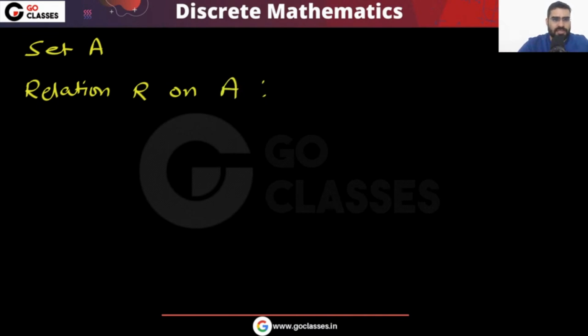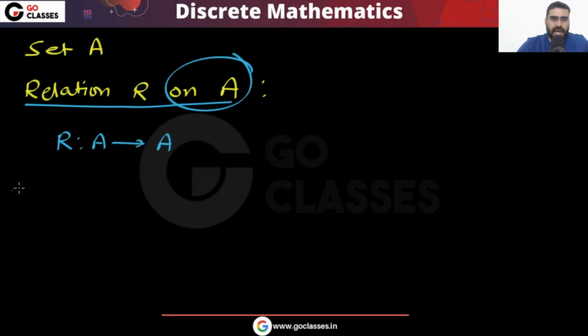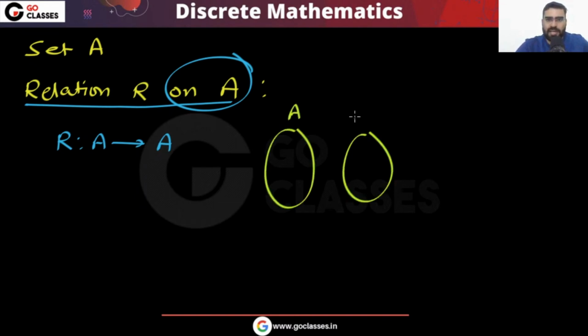So you have a set A, and you are defining a relation R on set A. First of all, what does it mean when you define a relation on set A? It simply means that this relation is from set A to set A. Elements of A are related to elements of A.